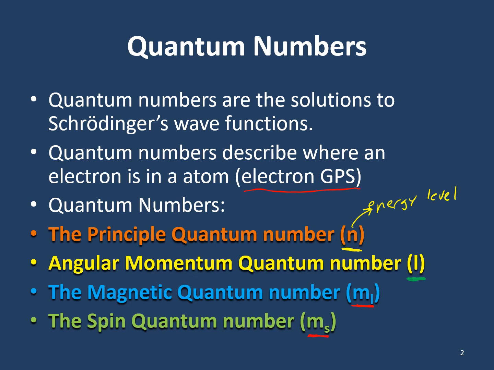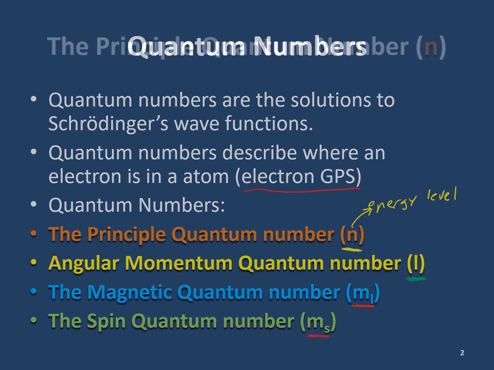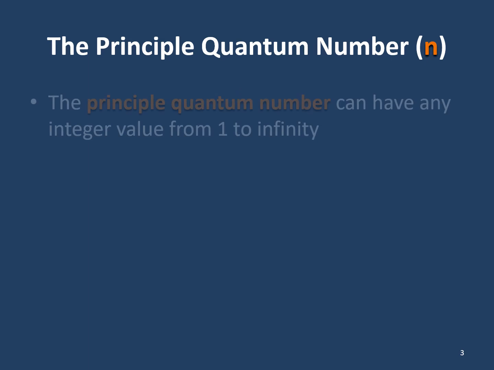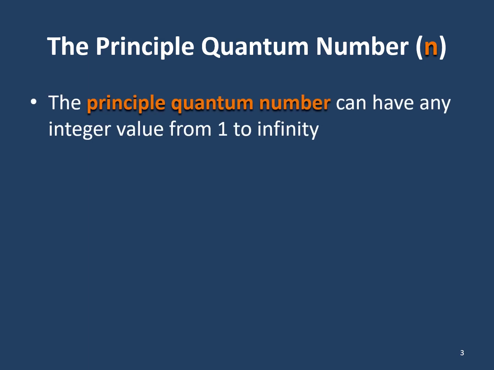All right, so we need to know their symbols, we need to know their names, and we need to know what they tell us. So we're going to briefly talk about the principal quantum number, and then we'll go through the others in more depth. I already talked quite a bit about the principal quantum number. It can have any integer value from 1 to infinity.